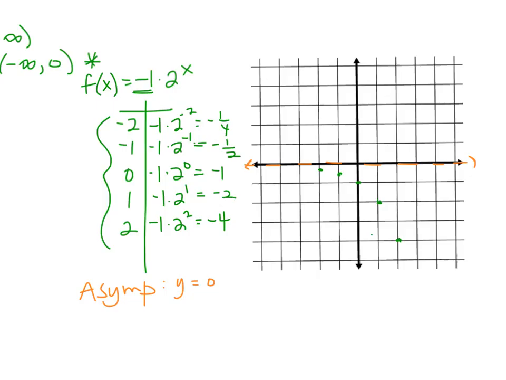As I sketch my curve, I have to make it infinitely close to that line, that orange dashed line, but not cross over. So I'm going to kind of follow right along on that left-hand side. And then as I start to connect my dots, notice the graph drops down really quickly at the bottom. So the change in this graph from the parent function is it reflects over the x-axis.